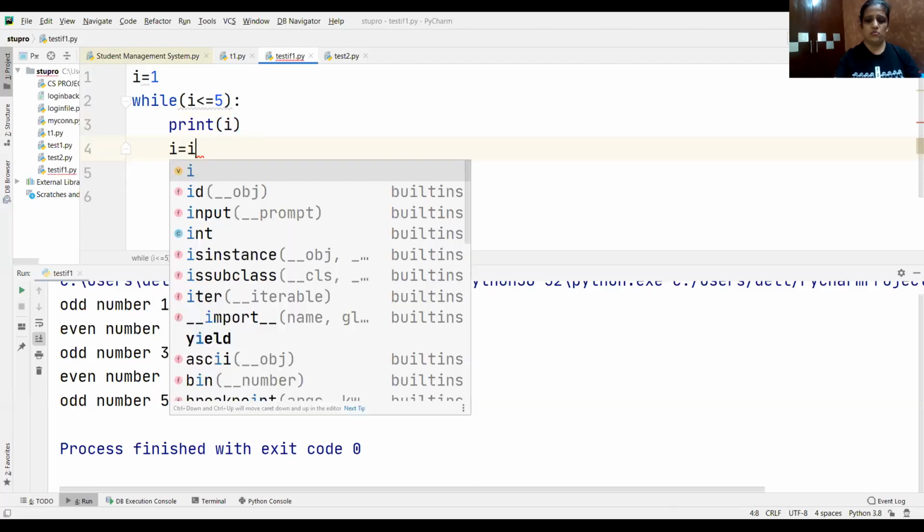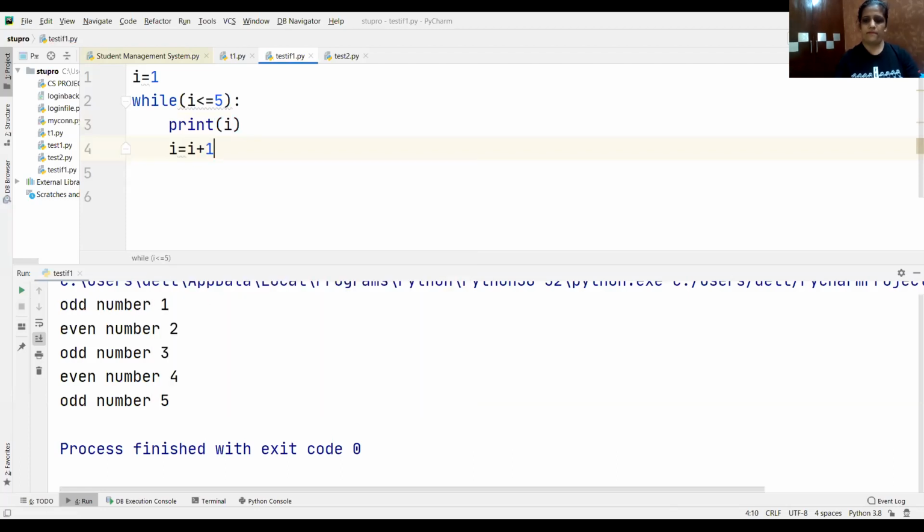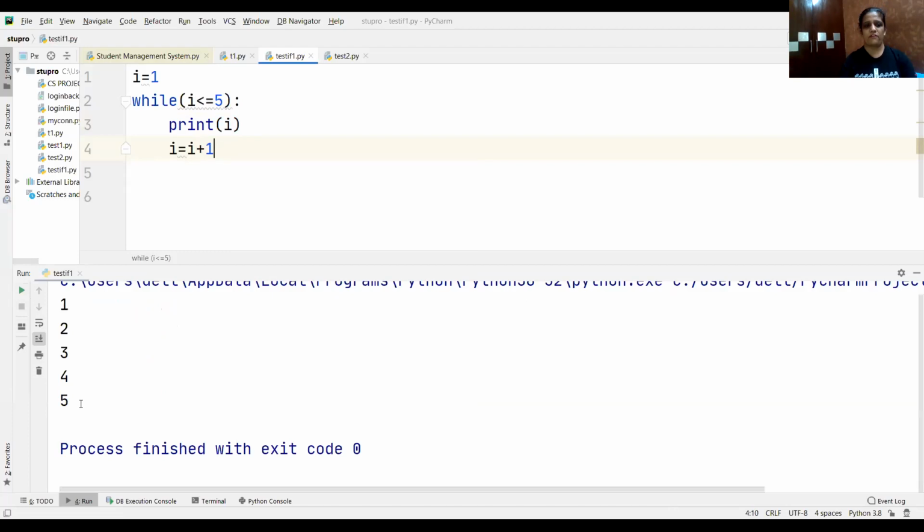I is equals to I plus 1. Fine. This is my starting point. This is my condition. This is my statement. And this is your increment, the third one, which I said in the structure of the loop. So let me execute this. See, 1, 2, 3, 4, 5. It will print like this.